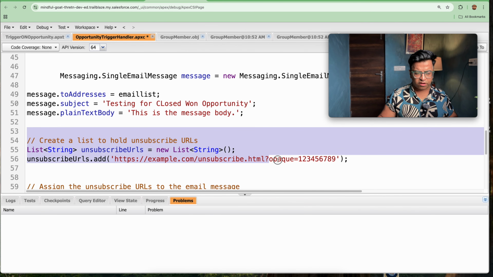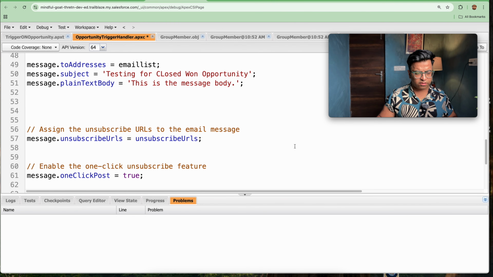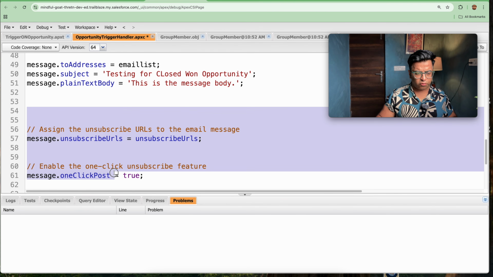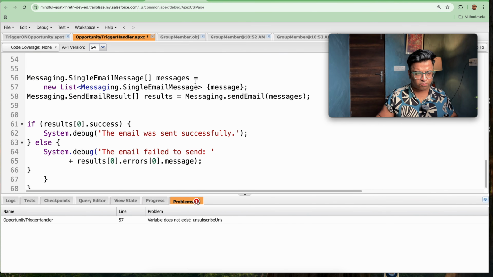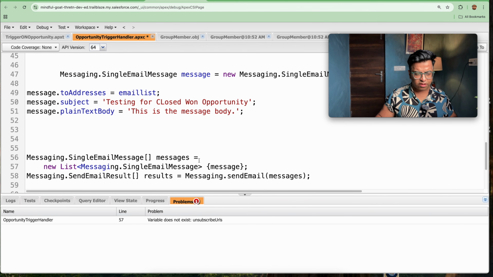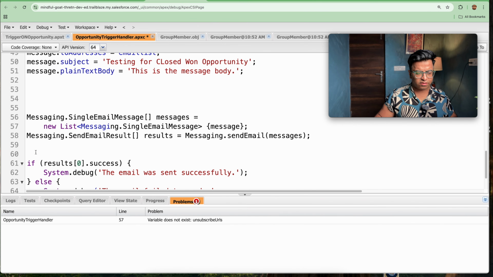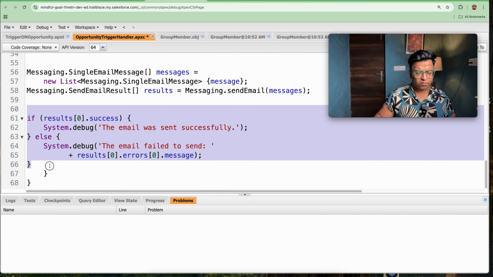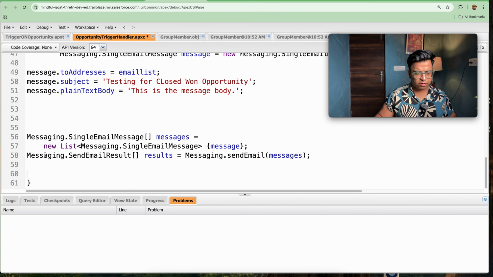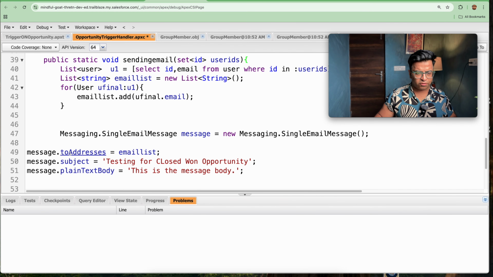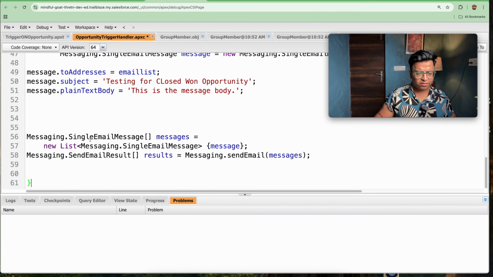Let's remove the unsubscribe URL as well. We don't need it currently. The unsubscribe URL, one click post is also not needed now. Finally, we need to put this message into this list, that is message, and finally we need to send this message. So we are done with this code. We just need to remove the extra lines of code. I hope till here everyone is clear. This method is giving me everything.